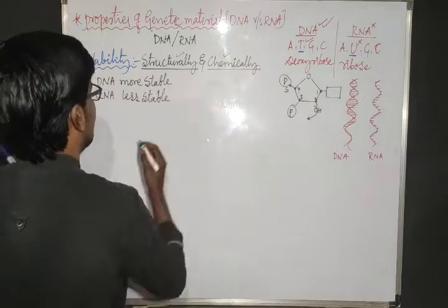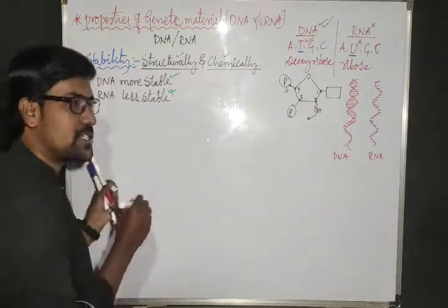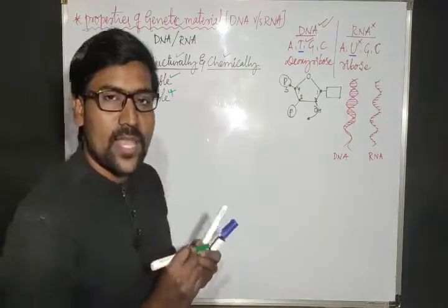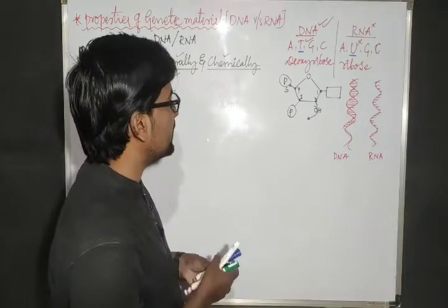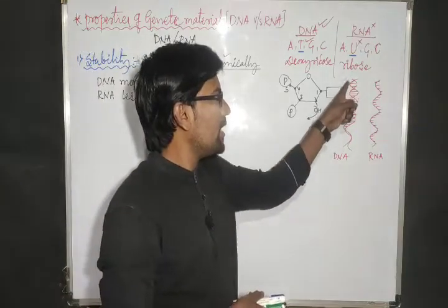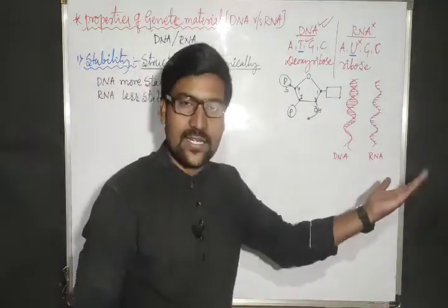Okay, so DNA is more stable and RNA is less stable, structurally as well as chemically. And one more thing we are going to consider. Here DNA is double stranded, right? That is a common thing. And RNA is single stranded.